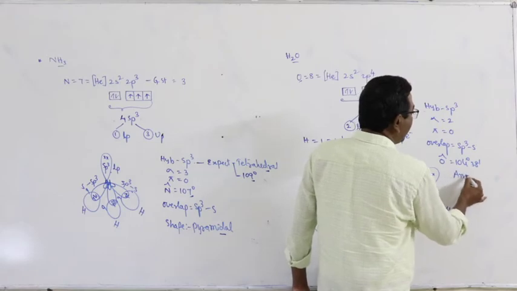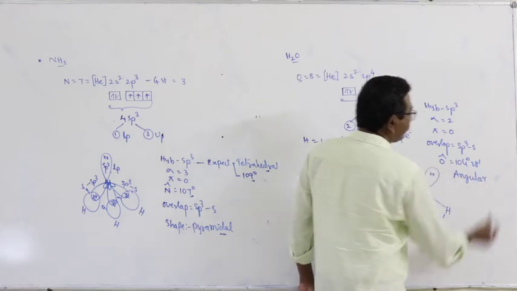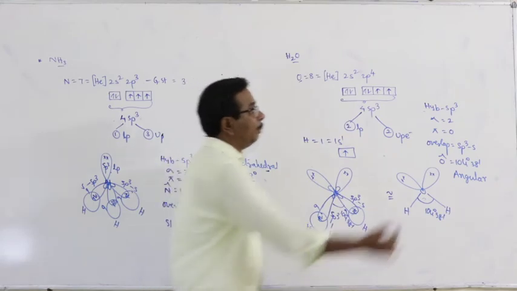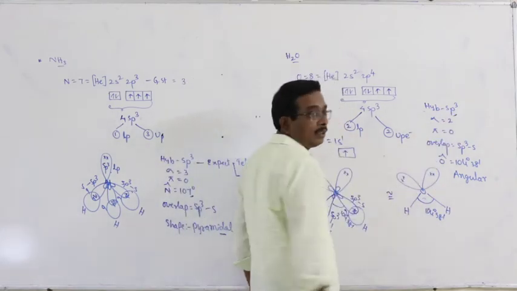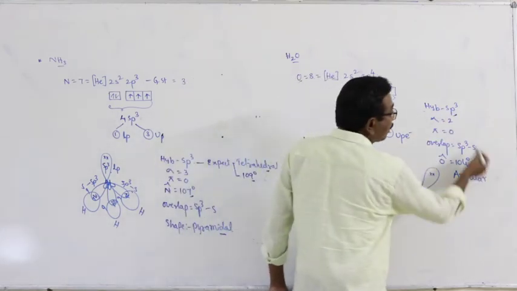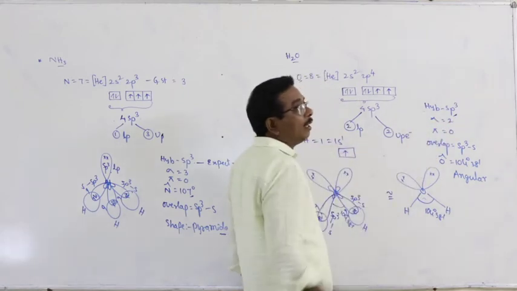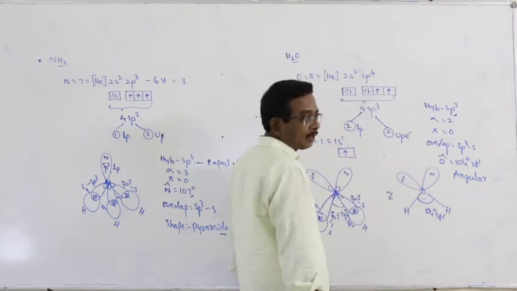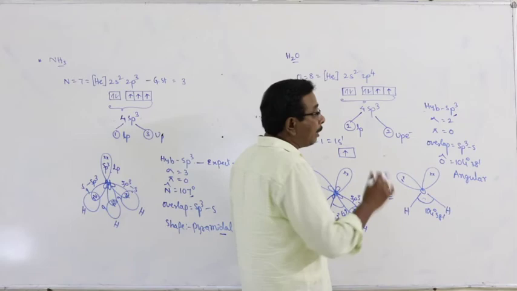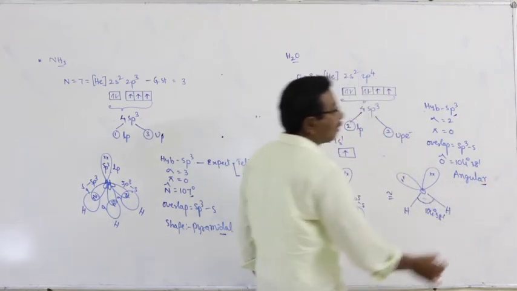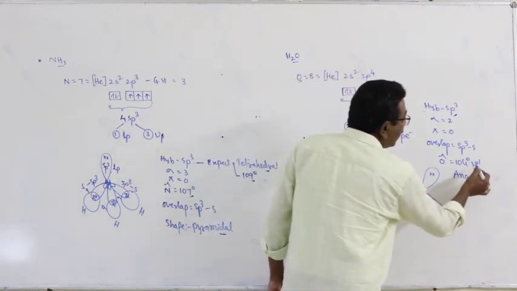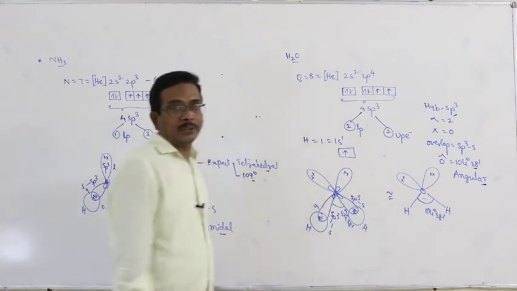Shape of the molecule is angular. Based on the type of hybridization, the shape of the molecule is expected to be tetrahedral and the bond angle is 109 degrees 28 minutes. But here the shape of the molecule is angular and the bond angle is 104 degrees 38 minutes.